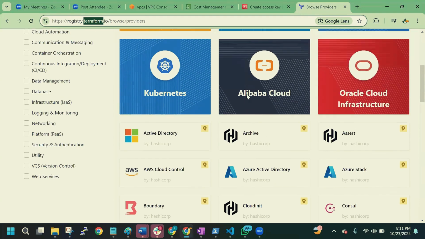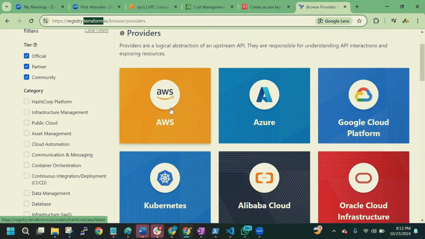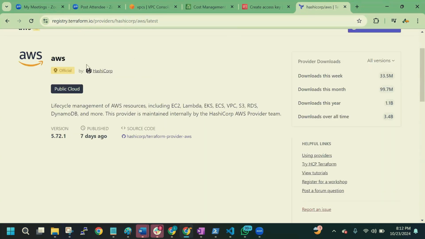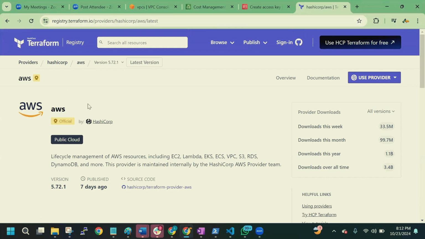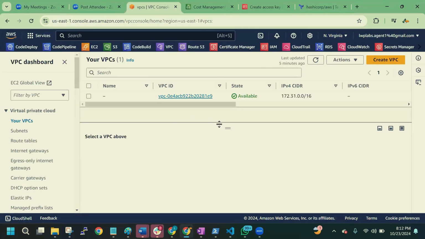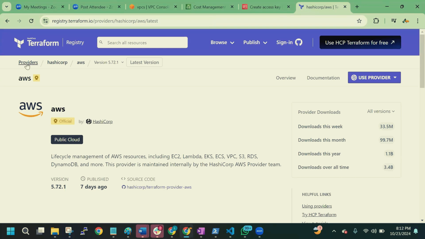Now, because we are studying DevOps on AWS, if we click on AWS, we will be using the AWS provider to create infrastructure in AWS. A provider is just like a library. Suppose you want to use Python to call AWS resources and create them; what library will we use in Python? Boto3, right? Boto3 is a library to talk to AWS. Similarly, what does Terraform use? We don't call it a library in Terraform, we call it a provider, and AWS is the provider name.